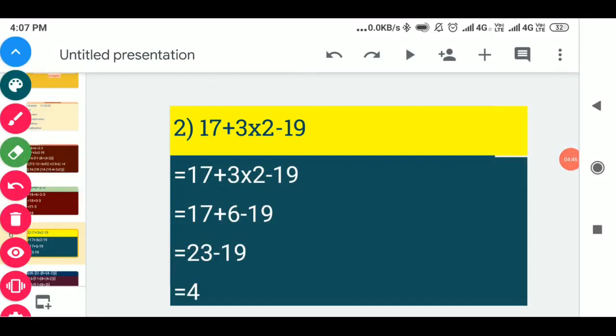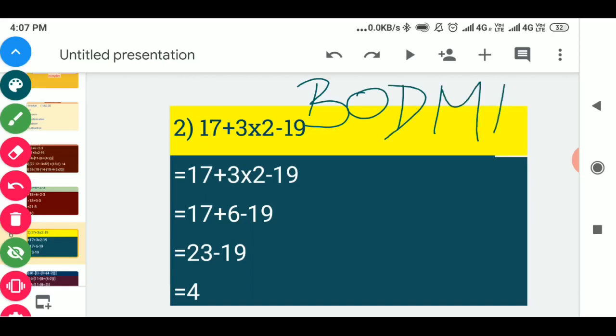The next question, number 2, is 17 plus 3 multiplied by 2 minus 19. Let us solve this question according to the BODMAS rule. First one is B, that means bracket. As bracket is not given, we will not apply it. After that O, which means of. Again in this question of is not given, so we will not apply it.